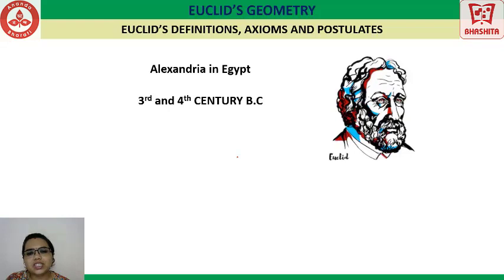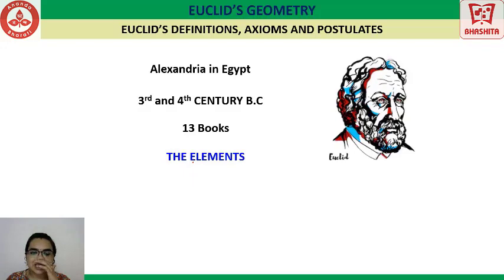Around the 3rd and 4th century BC, he brought together all the concepts of geometry that he knew, and he wrote around 13 books. These 13 books were called the Elements. All the knowledge that he knew about geometry was put up concisely in this collection called the Elements. That formed a basis for the theoretical presentation of the geometrical applications which were used all over the world.